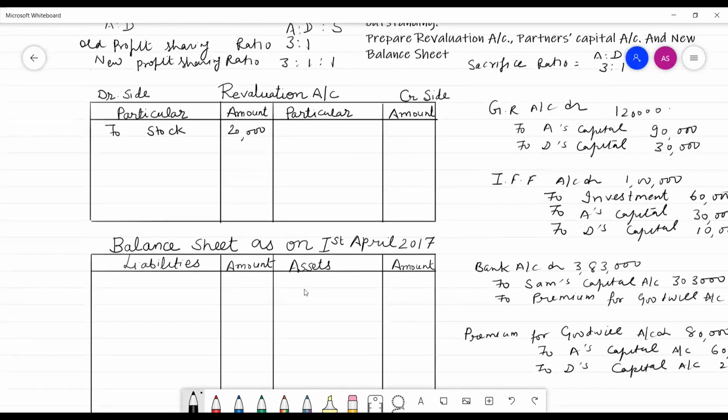And in balance sheet we will write the stock. Stock given in the old balance sheet is 3 lakh, but this 20,000 would be reduced from stock. Now in balance sheet the amount of stock is 2,80,000. Is it clear? 2,80,000.